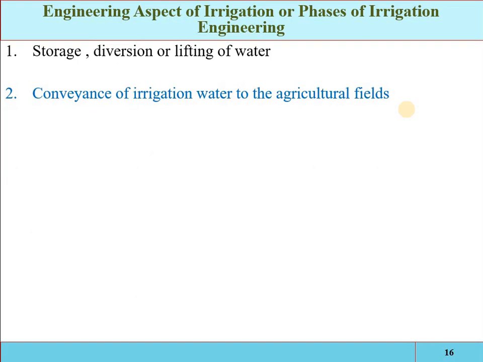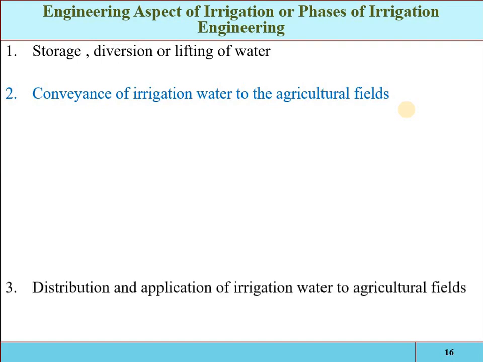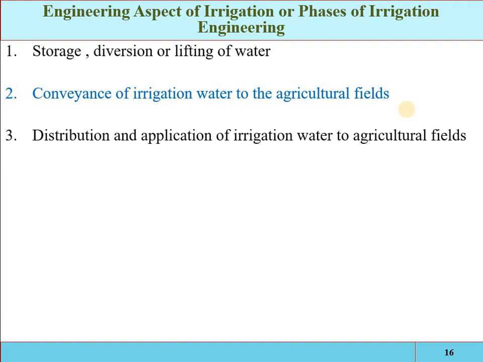Conveyance of irrigation water with the help of canals, streams, water courses, distributaries to the field and in the field will be required. Distribution and application of water properly so that the efficiency may be improved. Drainage of excess water: as we have discussed, if the water level is near to the earth surface, then we have to lower the water table, so that is the draining of the excess water.